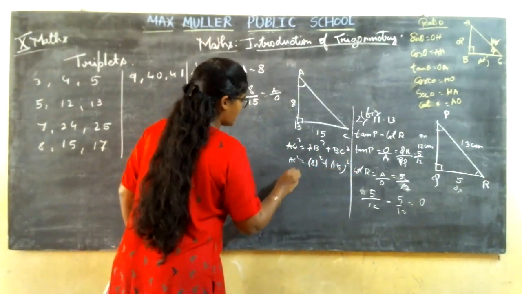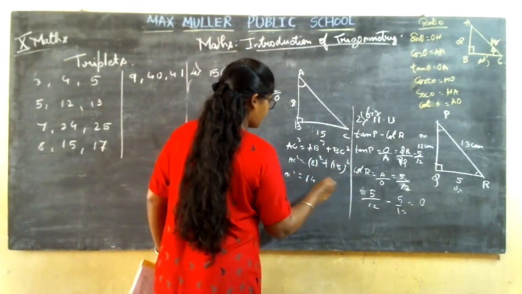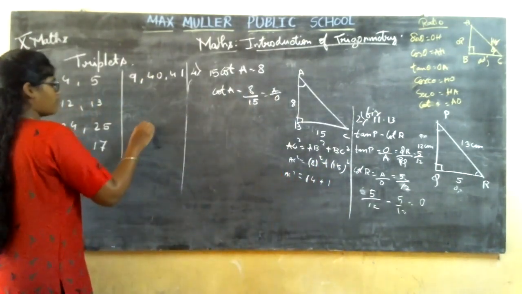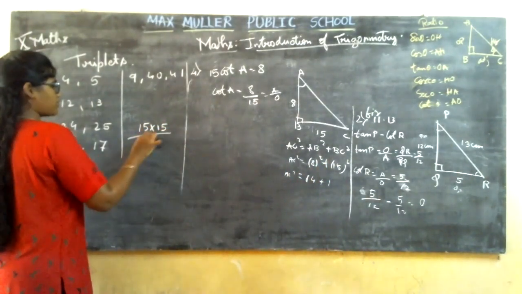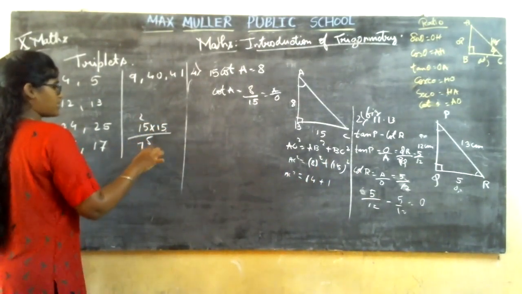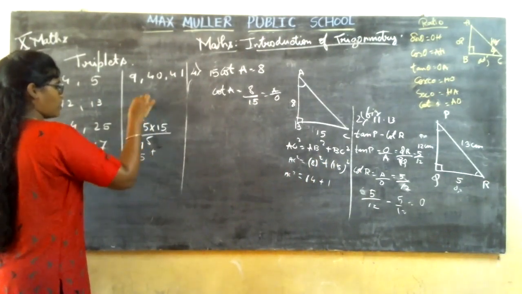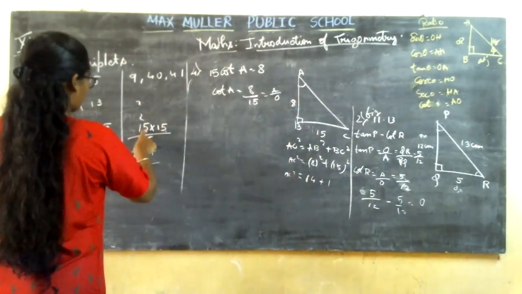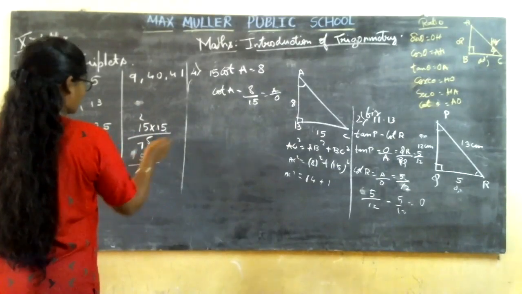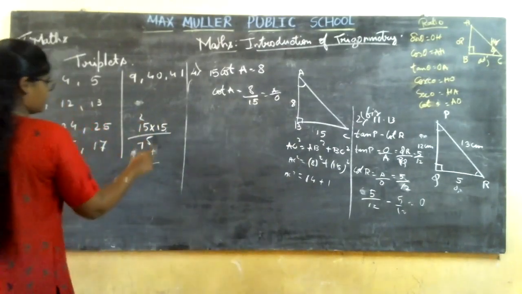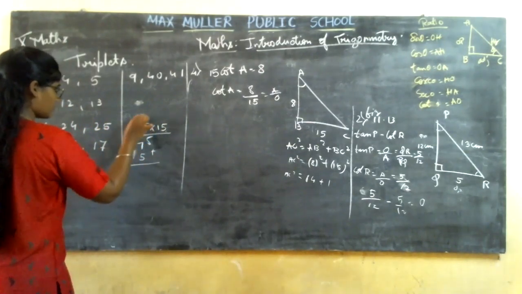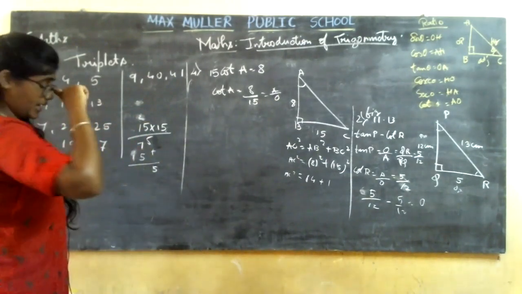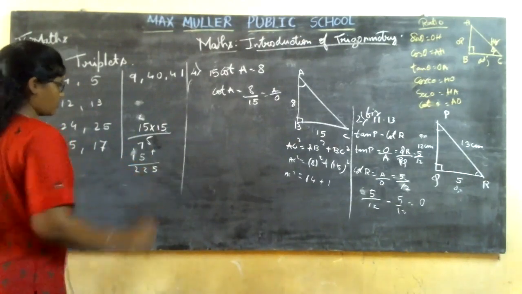Correct? So 8 8s are 64. 15 15s are, how much? 15 into 15. 5 5s are 25, 2 carry. 5 1s are 5, 6, 7. Plus 5 5s are 25, 2 carry, 5 1s are 5, 6, 7. Five plus 5 is 10. 10 plus 2 is 12. 2 25.